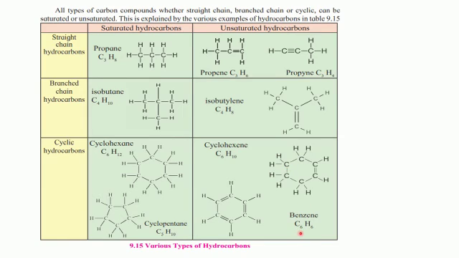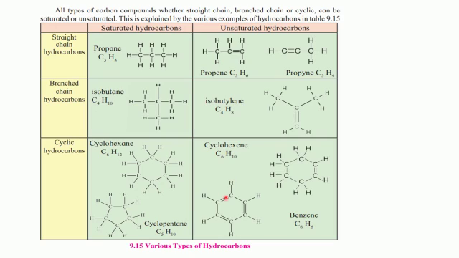Another most important structure is of benzene, that is C6H6. Here you find the 6 carbon atoms have been arranged in hexagonal manner, and you can see alternate double and single bond. So this is the structural formula of benzene, that is a cyclic unsaturated hydrocarbon, and there are 3 alternate double bonds in the 6-membered ring structure of benzene.